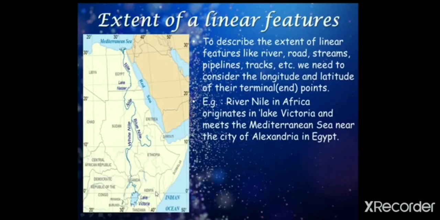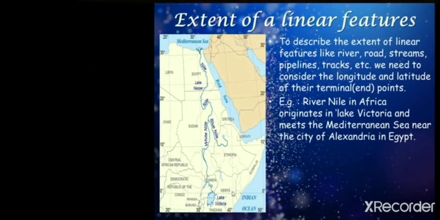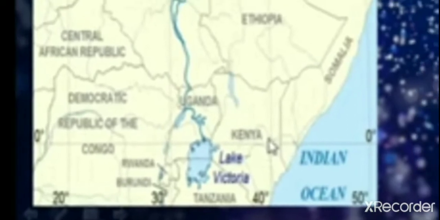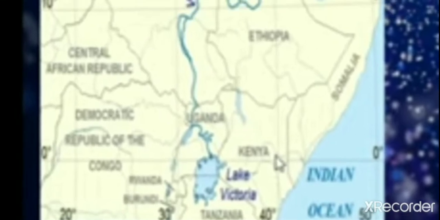Now we'll start by learning the location of Lake Victoria. You can see Lake Victoria is here, on the equator. So it is 0 degrees 45 minutes, and 21 degrees south. You can see the Indian Ocean is at the south part, so it is considered south latitude.